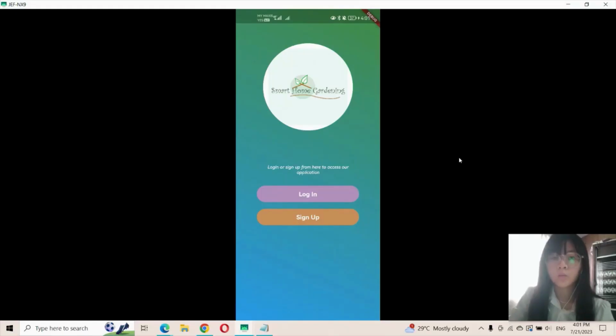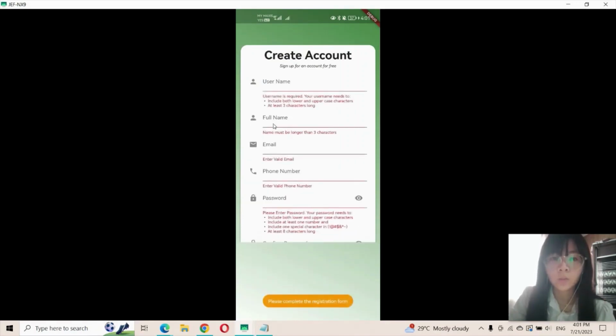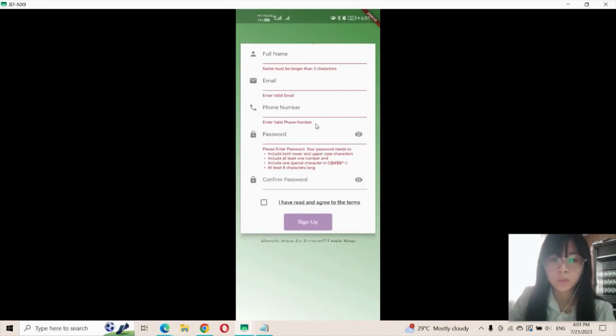This is the front page of my application, and it provides 2 buttons. One is the start button, another one is the login button. The user needs to register for an account before accessing the application. Now click on the start button. Now the user needs to fill in all the required details. Before filling in the details, they can click on the start button to see the requirement for each column to ensure successful registration.